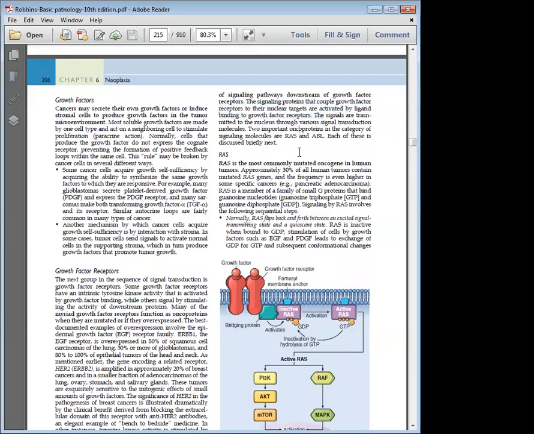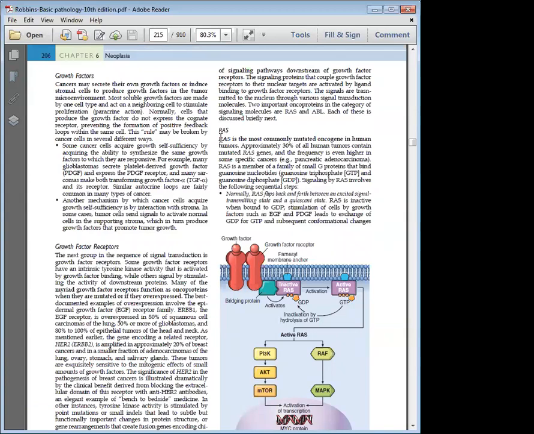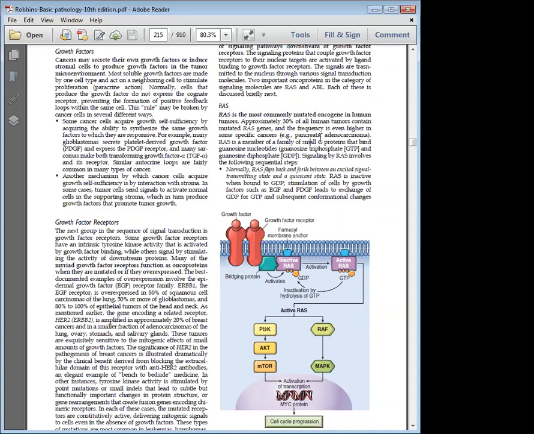The important ones of these oncoproteins are your RAS and ABL. Always remember, RAS and ABL are very important examples for your signal transducing proteins, out of which RAS is the most commonly mutated oncogene in your human tumors. So most of the carcinomas can show mutations in RAS. Okay. So what is RAS? RAS is a small G protein, what you see on the cell membrane.